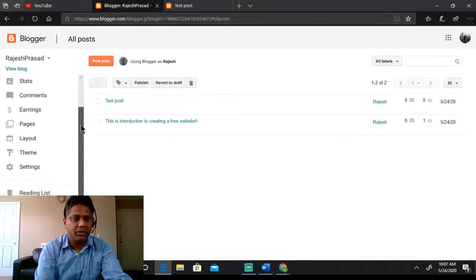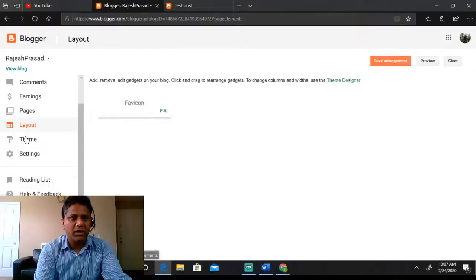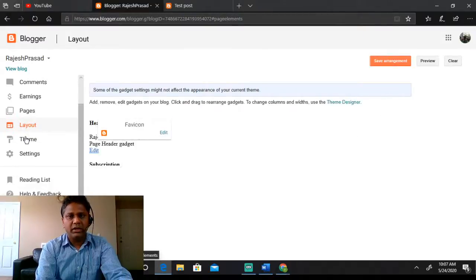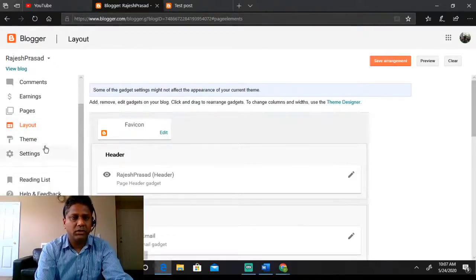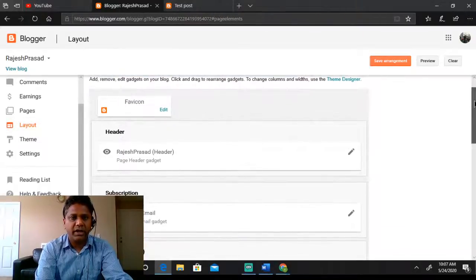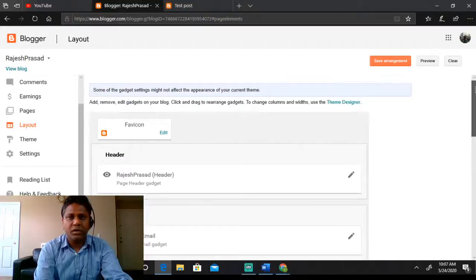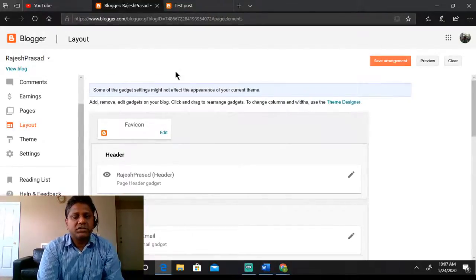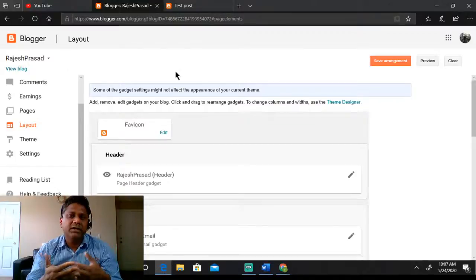Okay, so let me show you something about layout in case you are not very happy with the layout. This is the way where you can actually customize the way your website looks. So this gives you some options on customizing your website. One is theme: you have selected the theme, now you want your name, your branding to appear on it.